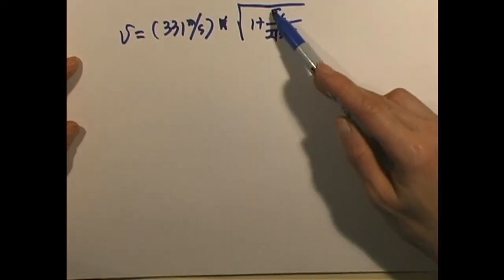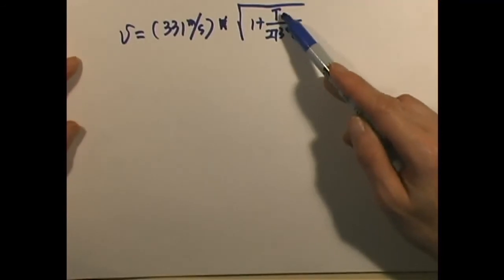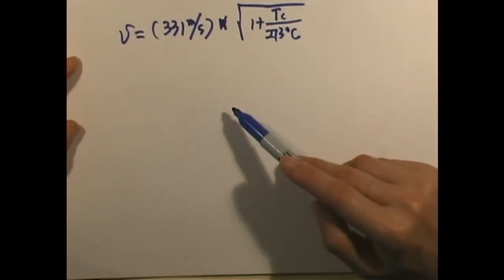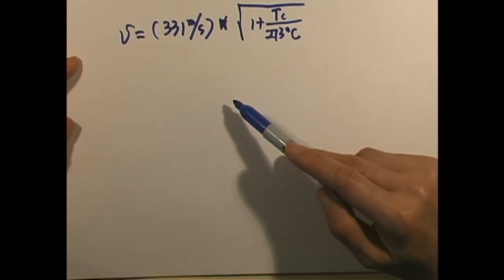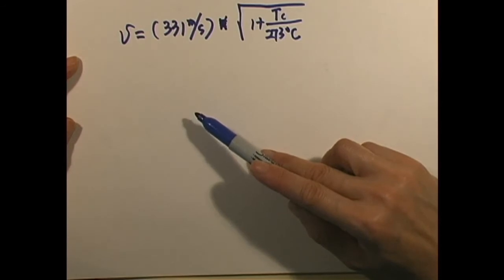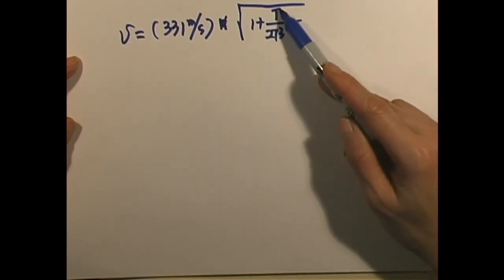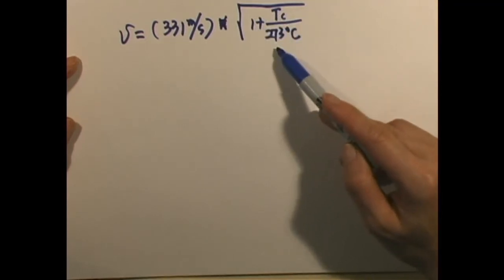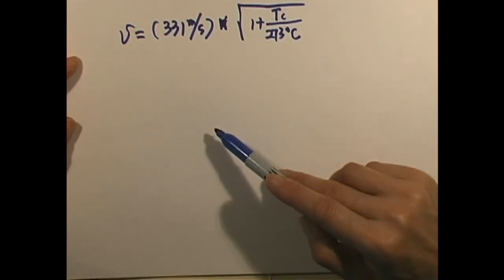And so as long as we know the temperature of the fluid, say for example, if we are concerned about sound traveling in the air, then we use the temperature of the air. Otherwise, if concerned with the speed of sound through a liquid, then we use the temperature of the liquid. But it must be in Celsius, and then divide by 273 degrees Celsius. That gives us a result for the speed of sound for that particular temperature.